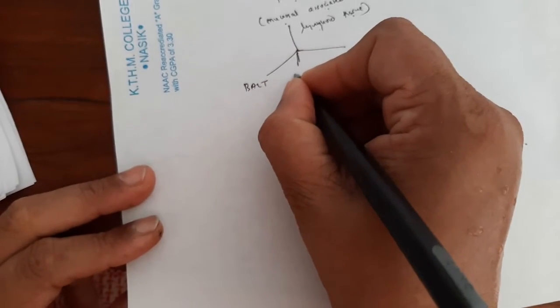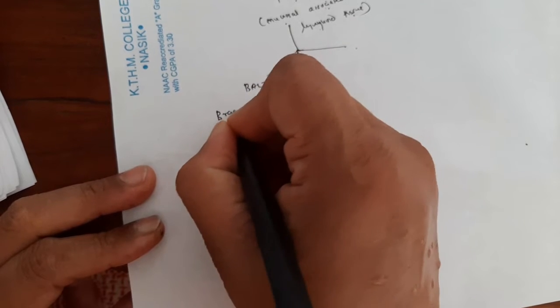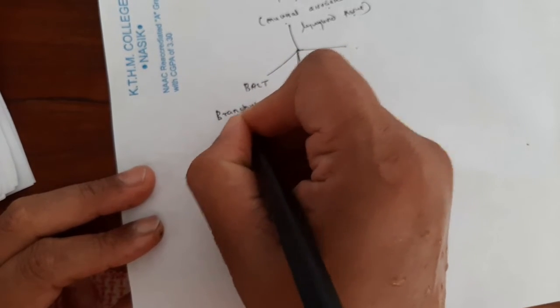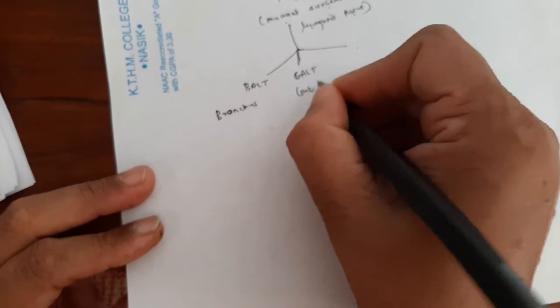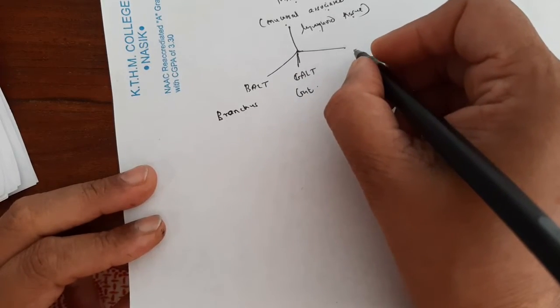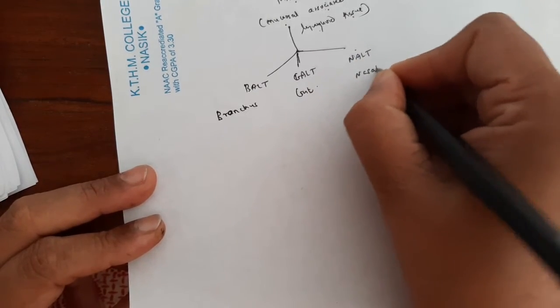BALT means what? Bronchus associated lymphoid tissue. They are differentiated into GALT, meaning gut associated lymphoid tissue, and into NALT, meaning nasal associated lymphoid tissue.